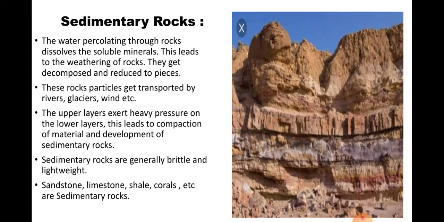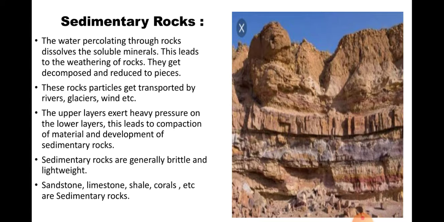Okay, now sedimentary rocks. You can see the picture. What are they? I will read the first point. The water percolating through the rocks dissolves the soluble minerals. This leads to the weathering of rocks. They get decomposed and reduced to pieces.